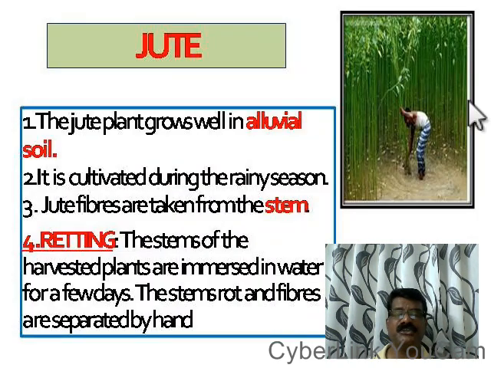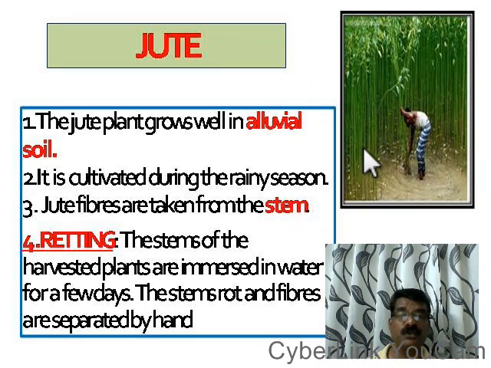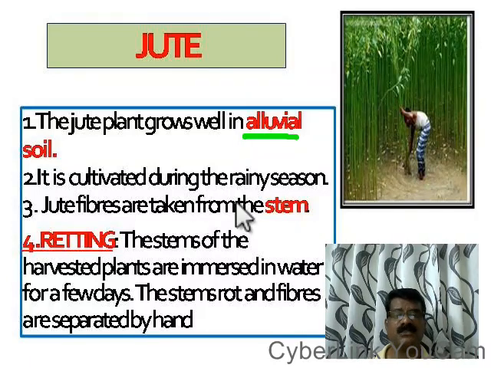Now let us see the jute plant. See, these are the jute plants. Jute plant is a very long plant without any branch. Okay, their stem is very long. The jute fiber is actually taken from the bark of the stem. From the stem we can separate the jute fibers. See, the jute plant is cultivated or grows well in alluvial soil. Alluvial soil is the best soil for the cultivation of jute.